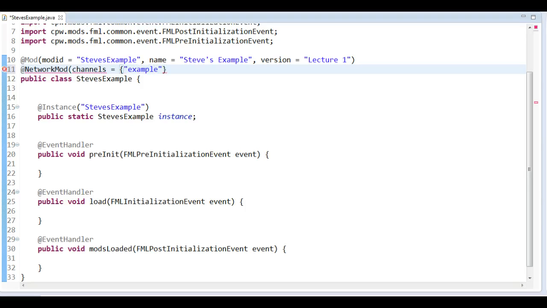If multiple mods use the same channel, you might have a problem, because they are going to get each other's calls. It's like if two people have the same number, when you're calling them, which one would you reach? So don't have just a very simple one. The one I have now is a bit of a bad example.